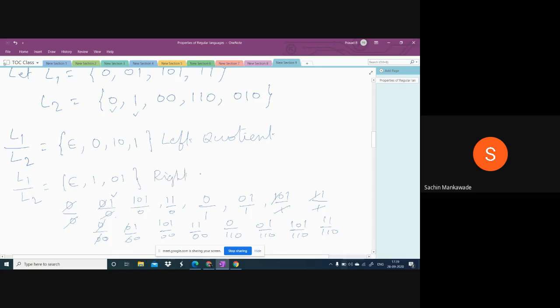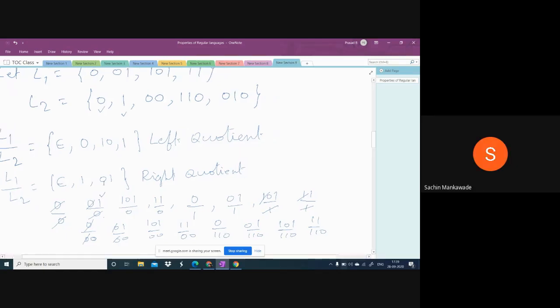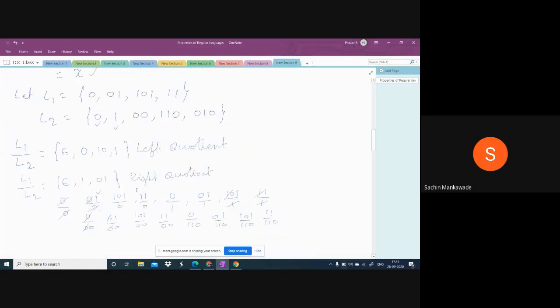Okay, sometimes I may make mistakes, but the concept I never told you wrong. So you know what is right quotient and left quotient. In this calculation, you just see whether I am making any mistakes or not. So one will also come now for the last one by one. Yes, already we have one. Here we have one. Okay, here we have one.